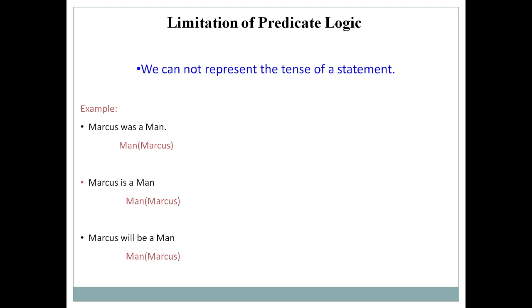Then the main thing is the quantifier. So there are two types of quantifier: one is the universal quantifier and the second is the existential quantifier. We discussed various examples, and at the last we discussed one of the limitations of predicate logic, that it is not able to represent the tense of a statement.